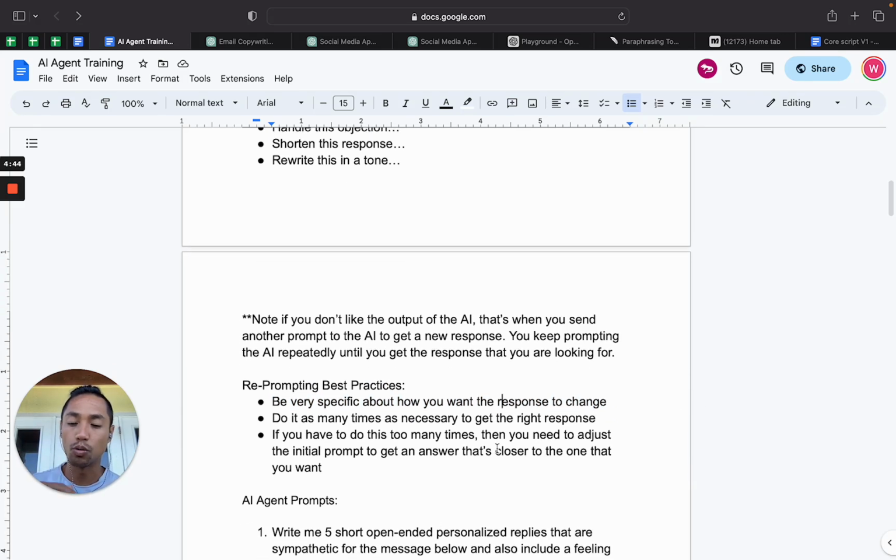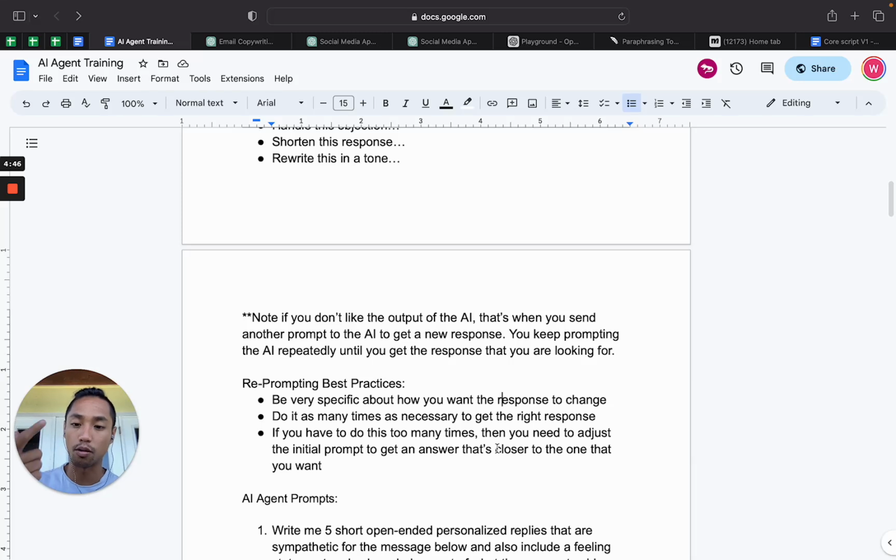And then number two, we're going to keep on reprompting until we get the right response, right? So you can obviously do this as many times as possible. And for three, if you have to reprompt too many times though, then you probably need to adjust the initial prompt or question that you're sending the AI, so that way you get an answer that's closer to the one that you want.